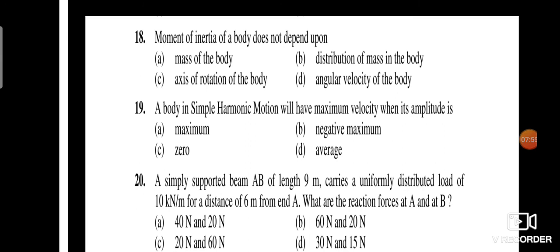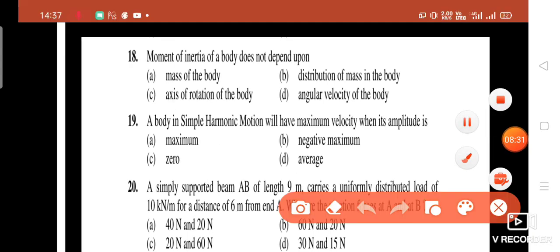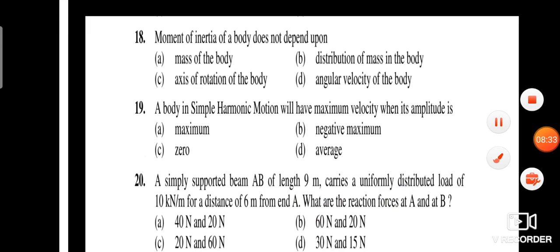20th question, a simply supported beam AB of length 9 meter carries a uniformly distributed load of 10 kilonewton per meter for a distance of 6 meter from end A. What are the reaction forces at A and at B? So you have four options. A, 40 kilonewton and 20 kilonewton, B, 60 and 20, C, 20 and 60, D, 30 and 50. So guys, your right answer is option A, 40 and 20.